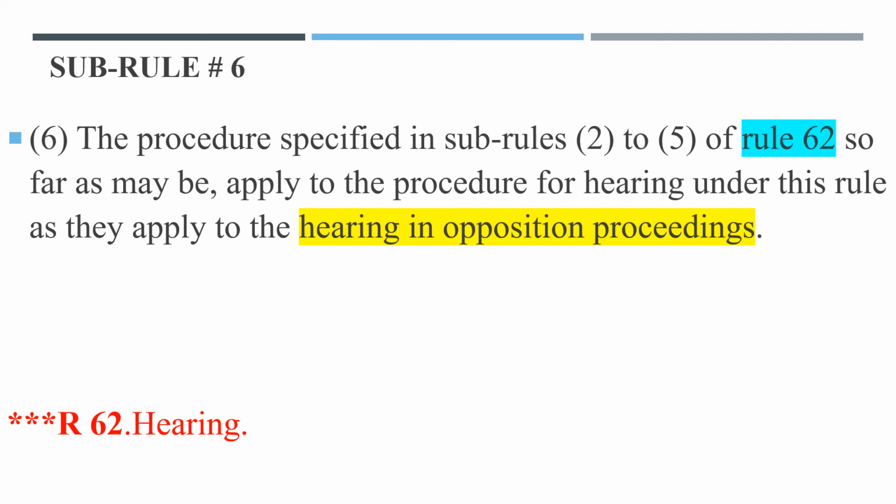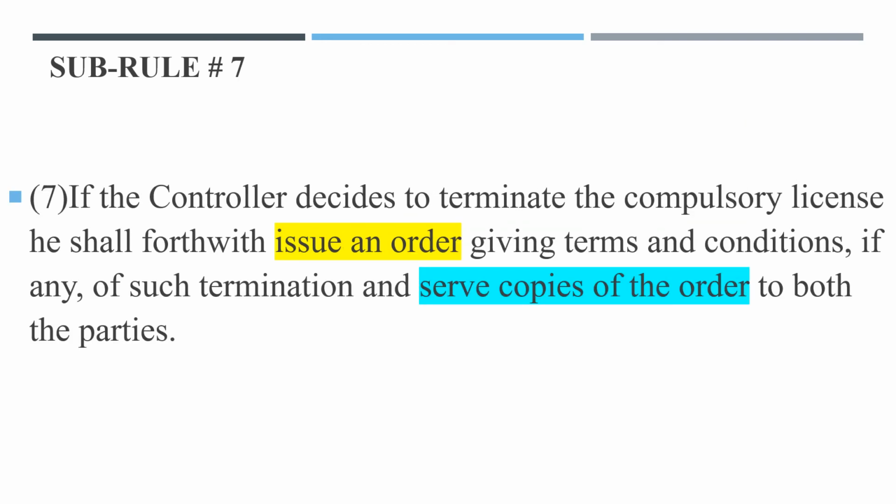Fine. Subrule 7. If the controller decides to terminate the compulsory license, he shall forthwith issue an order giving terms and conditions, if any, of such termination and serve copies of the order to both the parties. That means if the controller decides to terminate the compulsory license based on the situation and all the criteria, then he shall forthwith issue an order with all the terms and conditions of such termination, and he or she serves copies of the order to both the parties. Whoever has applied and whoever has objected.